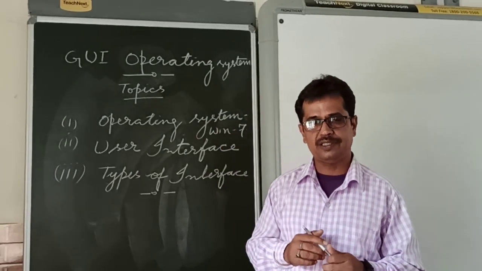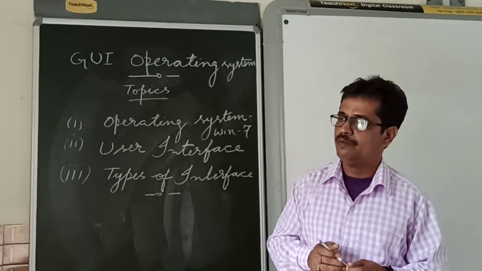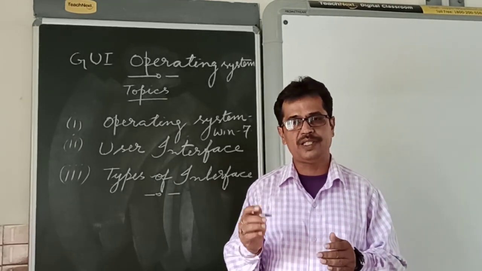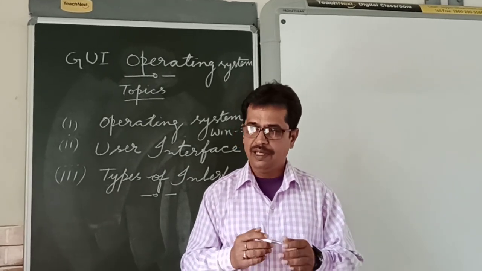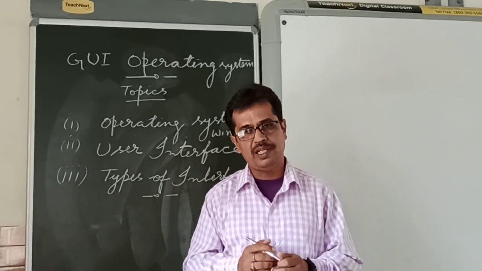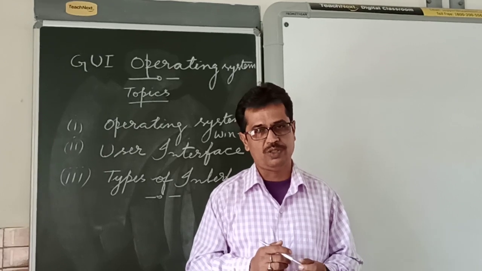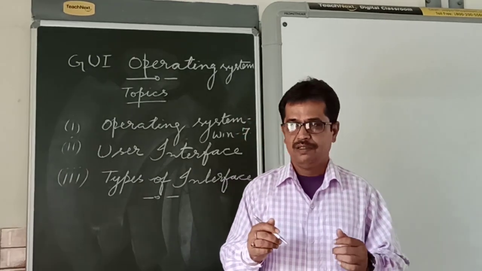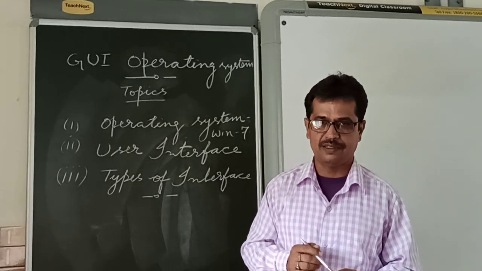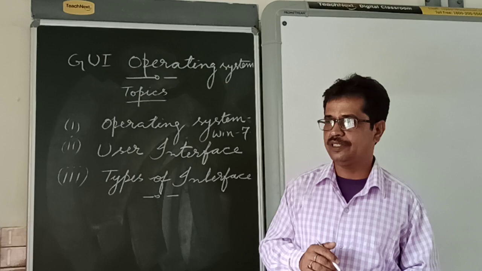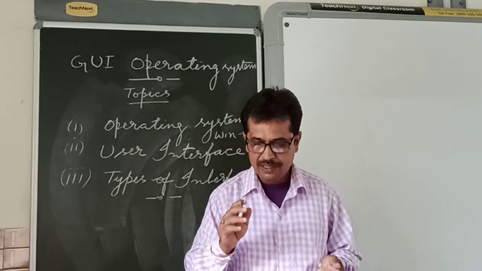First one we have already discussed, GUI, graphical user interface, where you can give most of the commands by clicking on icons, buttons and menus with the help of a mouse. In GUI, mouse also works and keyboard also works. But in command line interface, mouse does not work, you can use only your keyboard because it is a text based interface. So these are the two types of interfaces: GUI, graphical user interface, and CLI, command line interface.